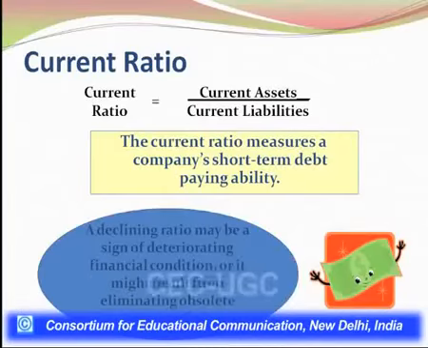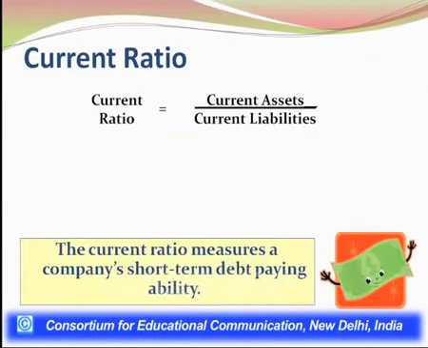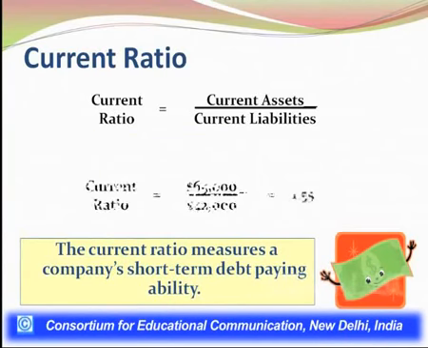We all know current ratio is calculated by dividing current assets by current liabilities, as the slide is showing in front of you. So this is a measure to find out how well a company is able to meet its immediate liabilities or short-term liabilities. So let's have a look at how we can calculate this for the company.